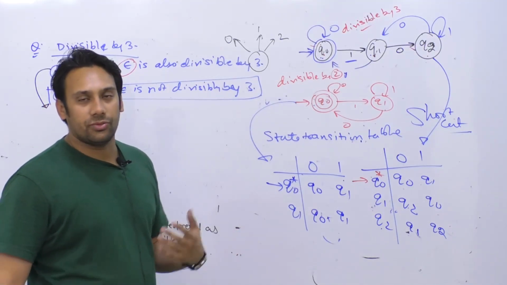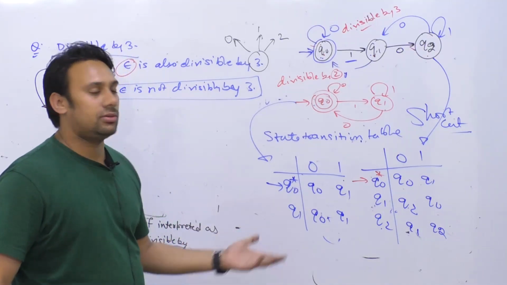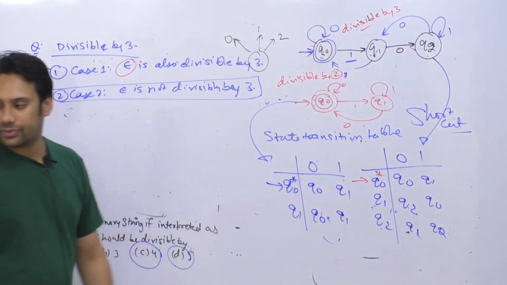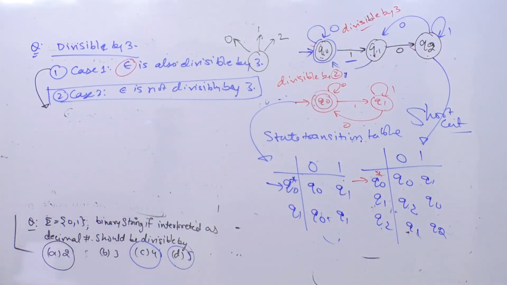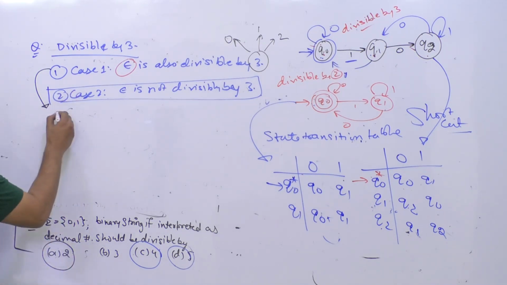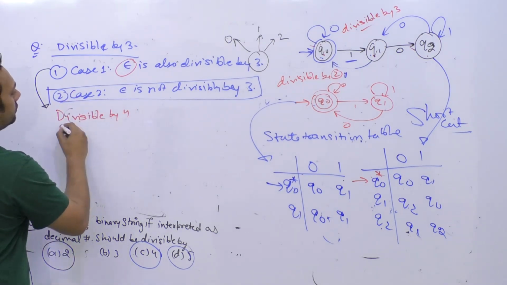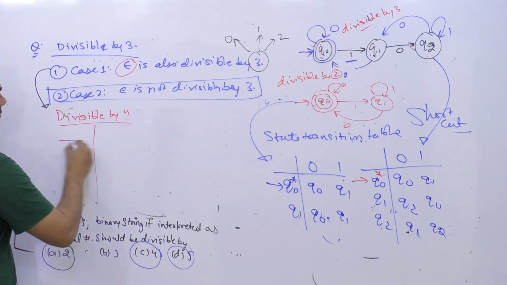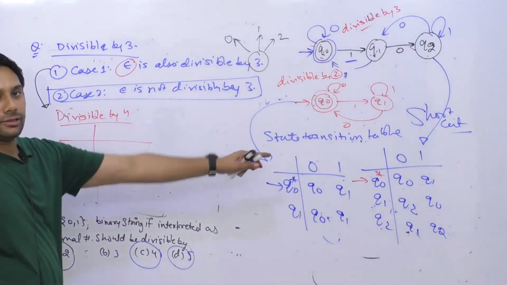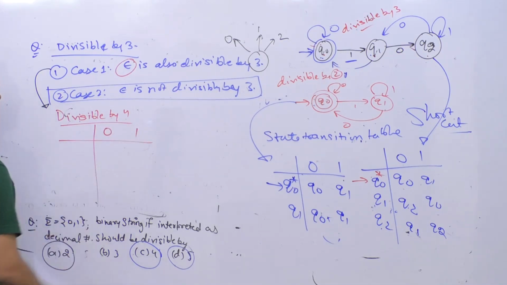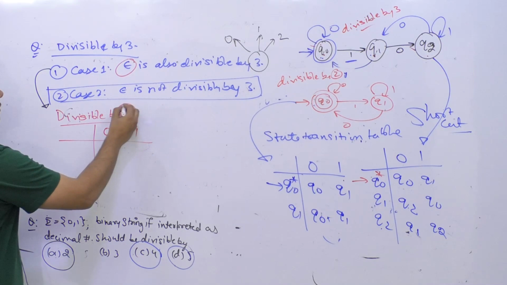Sometimes it can happen that you might not get a minimal diagram, but you'll understand, right? So it is a shortcut. If you want to have a divisibility test, for example divisible by 4, the easiest way is, in the state transition table, just write the input values. So input is 0 and 1.